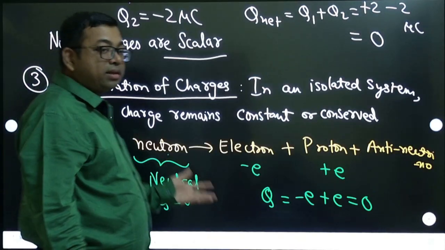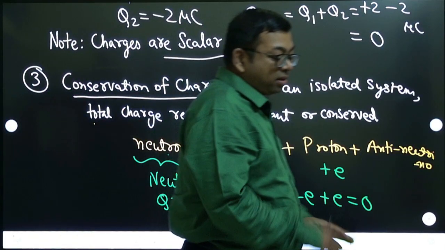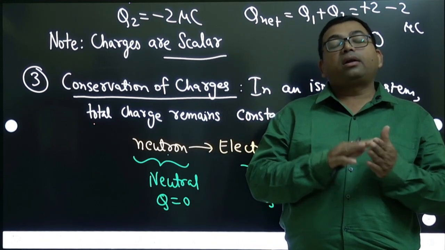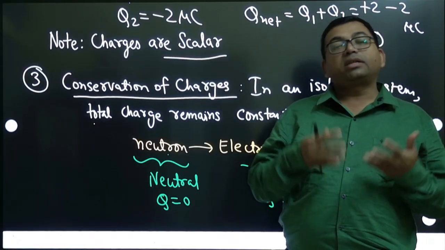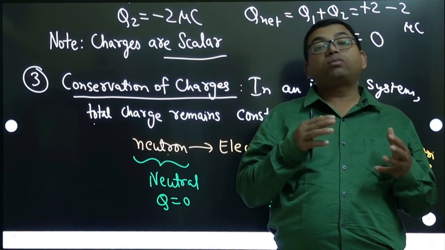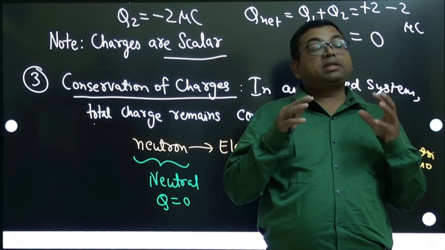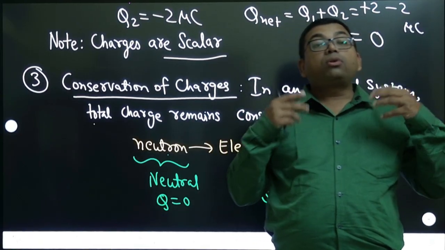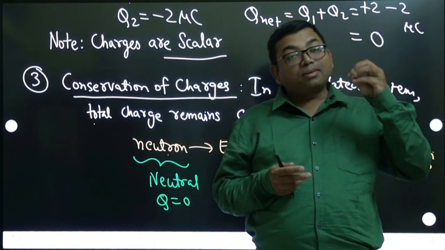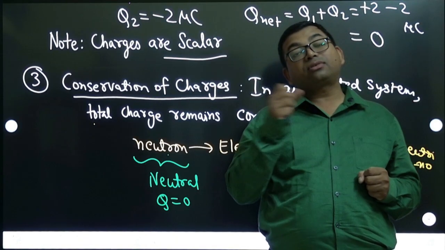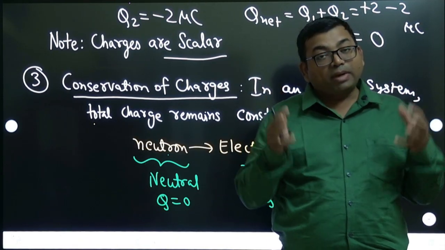There are many other examples also, like we have discussed that due to friction, when you are rubbing, some charges are developed. Some number of electrons get transferred from one body to another body. Let us say 10 electrons get transferred from one body to another. The body which lost 10 electrons will get plus 10 e, and the body which gets 10 electrons will get a charge of minus 10 e.